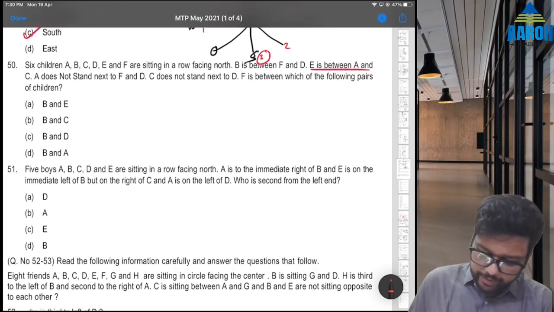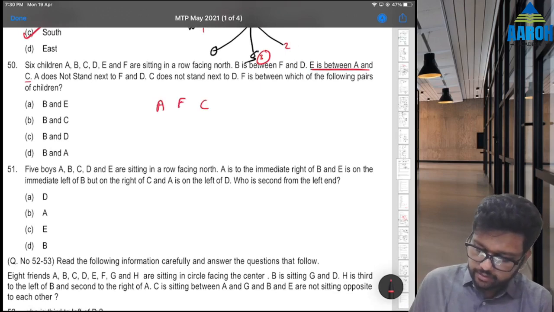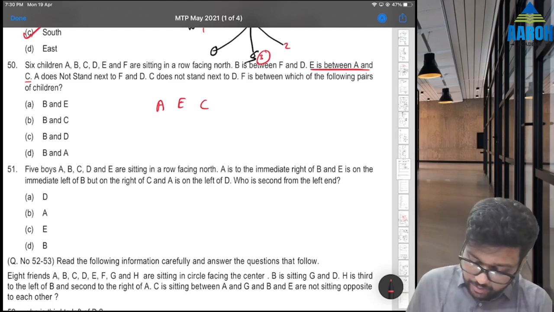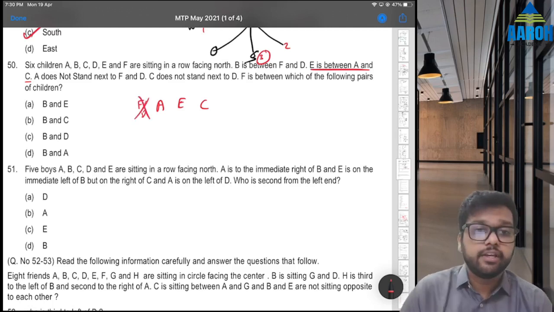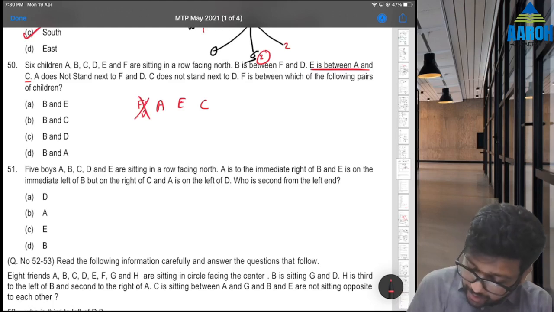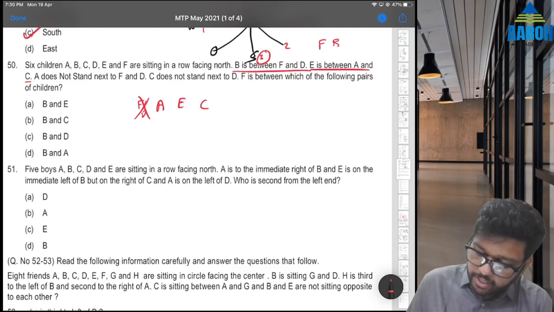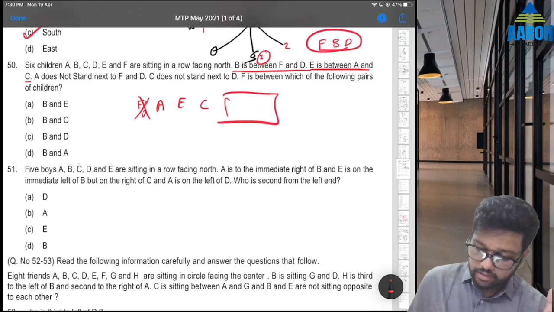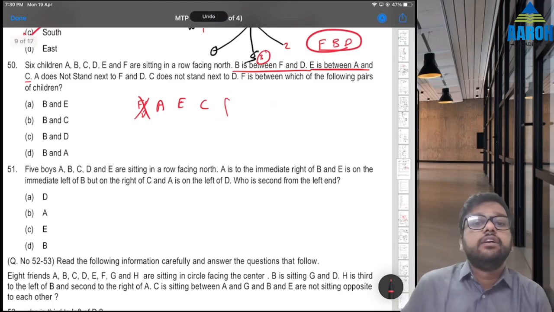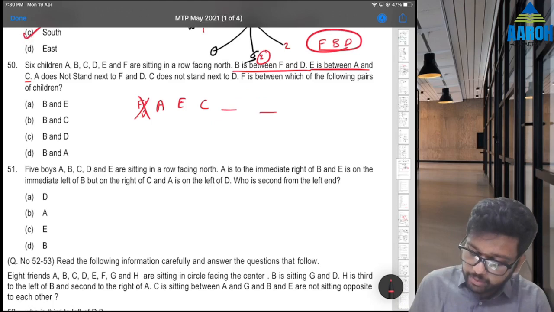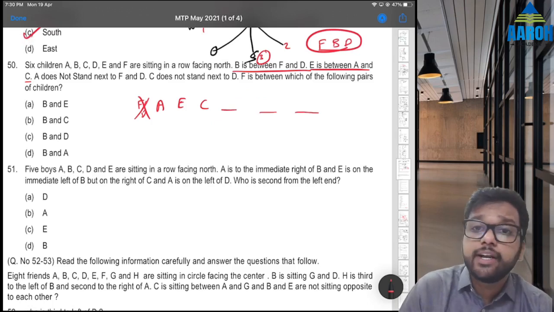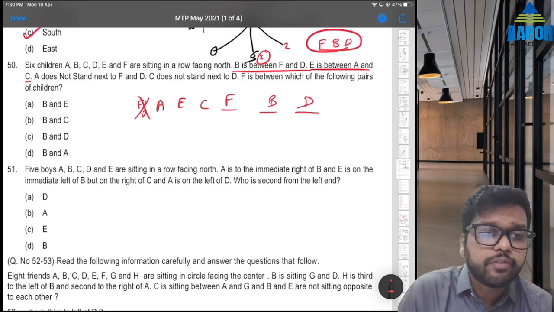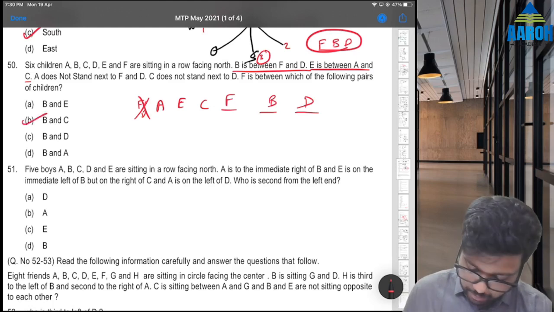See, if we draw, E is between A and C, right? So if we draw A, C and E, then they are saying A does not stand next to F and D. That means F या फिर D cannot be here. That means B, F and D, this combination, B is between F and D, right? This has to be on right side आपके यहाँ से here. Because A के side में there is no one, right? So that means we have to draw here 3 places. Now they are saying C does not stand next to D. That means F, B, D होगा. Now they are asking F is between which of the following pairs? So C and B, option B.